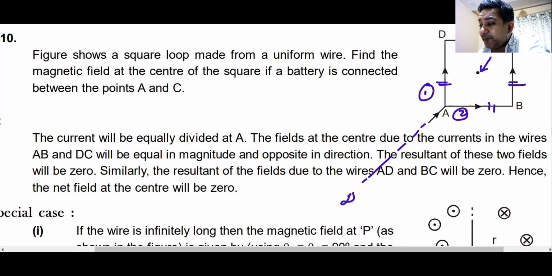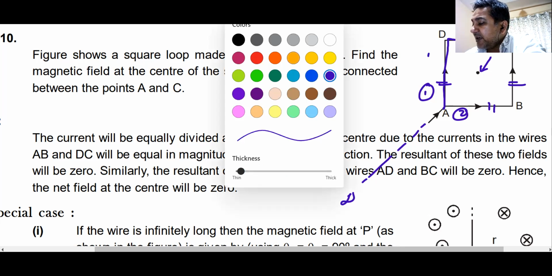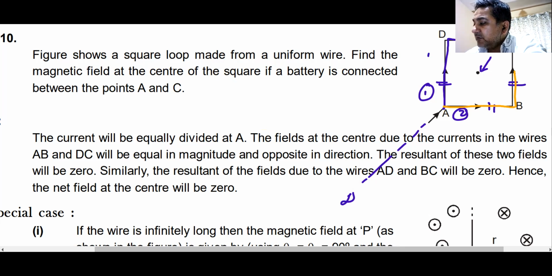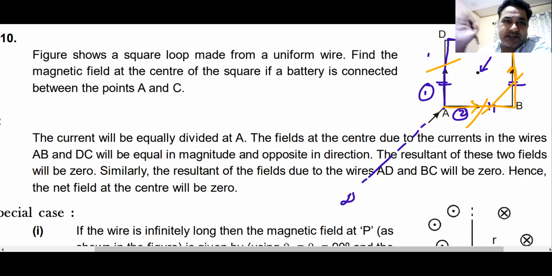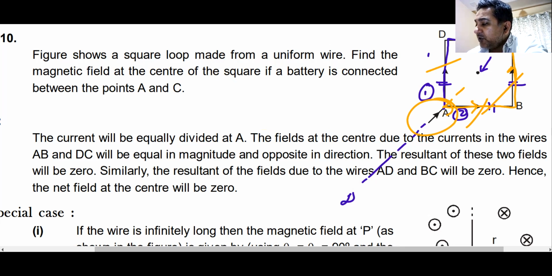So effectively, whatever magnetic field this portion, the blue one, is creating, the same magnetic field will be created by the lower portion, the orange one, and they will cancel each other out. Because one will create field in the outward direction, the other in the inward direction. These two wires are pointing towards the central point, so the field created by these two wires will also be 0, and hence the answer will become 0.